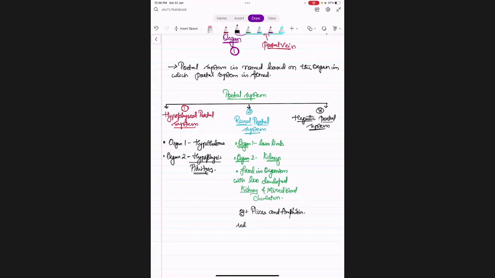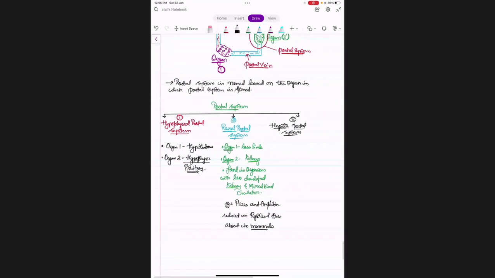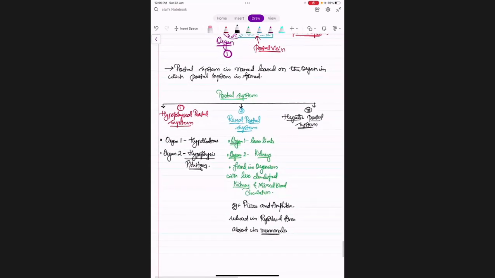It is reduced in reptiles and aves, absent in mammals. In the case of mammals, it is absent. Okay.